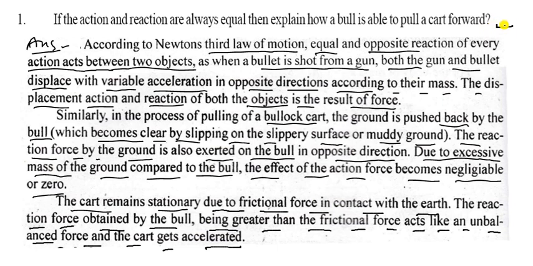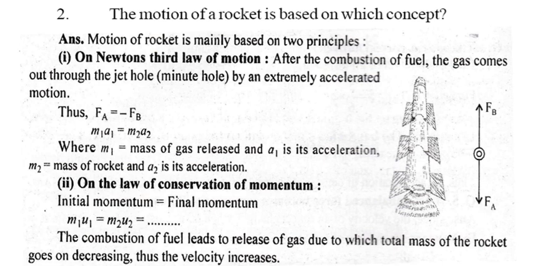The cart remains stationary due to the friction force in contact with the earth. The reaction force obtained by the bull, being greater than the frictional force, acts like an unbalanced force. The cart gets accelerated. So that is the reason for the above question: the bull is able to pull the cart forward. So you can write this answer.